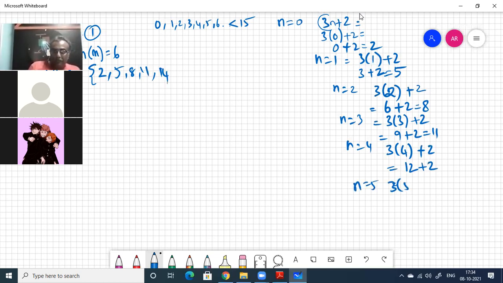n is equal to 5. 3 into 5 plus 2 will be greater than 15. He is telling x must be less than 15. Okay, so this is all the set is. So what is the cardinality of this set? First one you said n of M is 6. n of P is how much? 4.